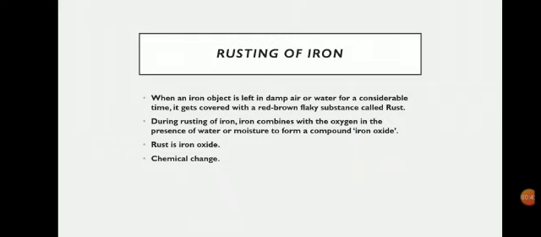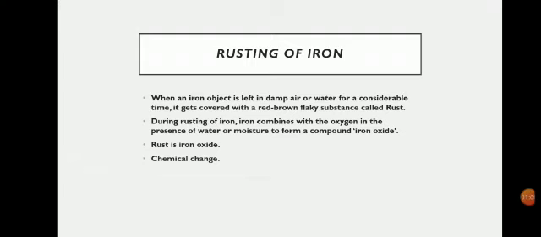Now what is rusting of iron? First of all you have to understand that. What happens when an iron object is left in damp air or water for a considerable time? It gets covered with a red brown flaky substance called rust, and this entire process of coating the iron with the flaky substance rust is known as the process of rusting of iron.